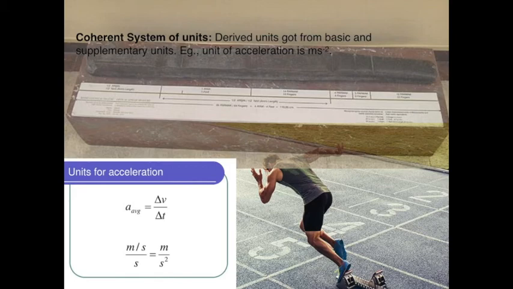For example, acceleration has the unit as meter s power minus 2, where the acceleration by definition is given by velocity divided by time, that is distance divided by time squared. So it is meter by second squared, from which we got the unit of acceleration as meter s power minus 2.